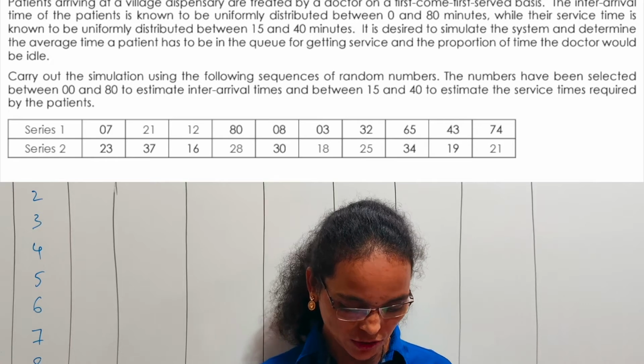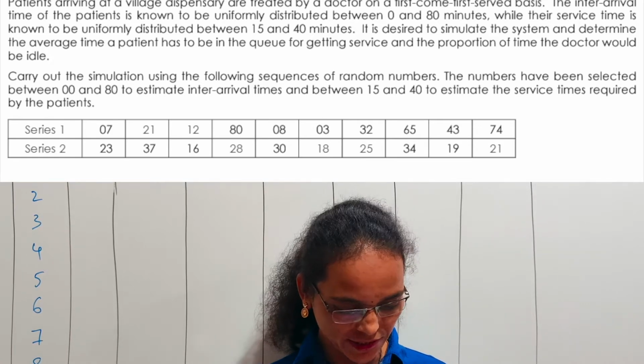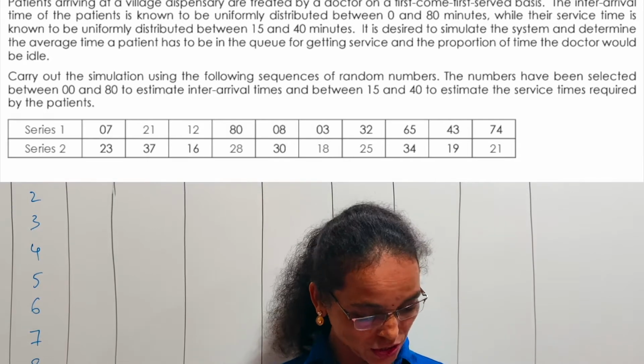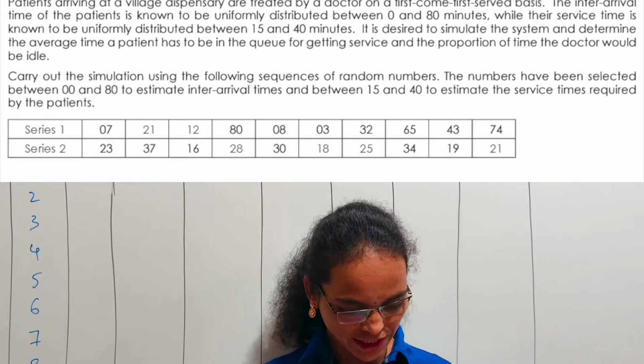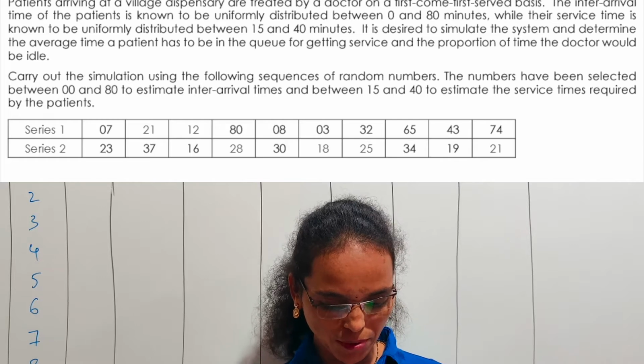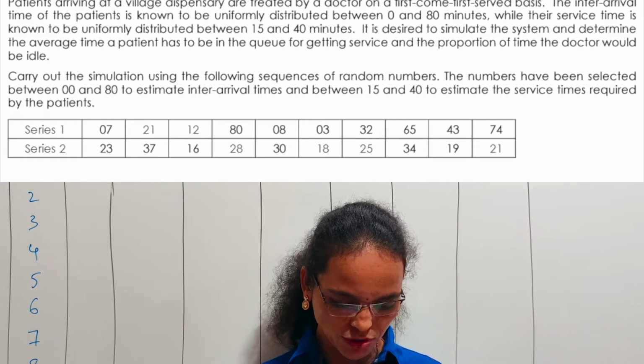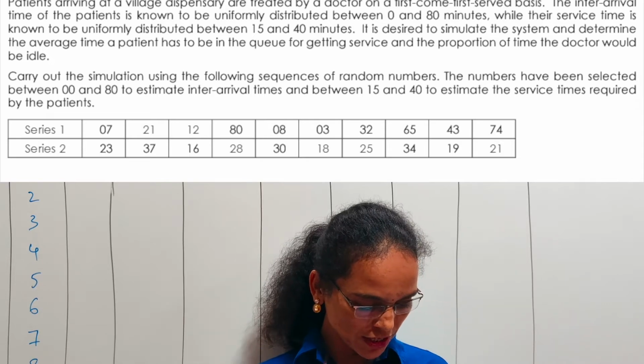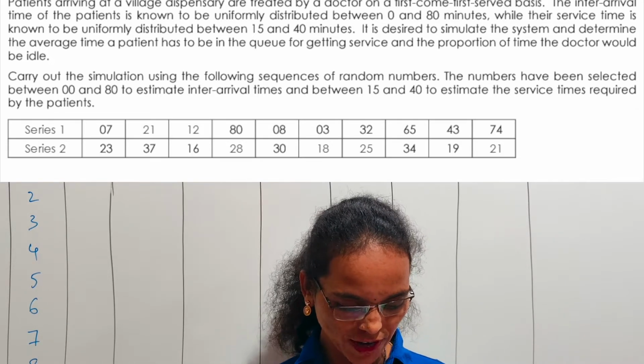It is desired to simulate the system and determine the average time a patient has to be in the queue for getting the service, and the proportion of time the doctor would be idle. Carry out the simulation using the following sequences of random numbers.